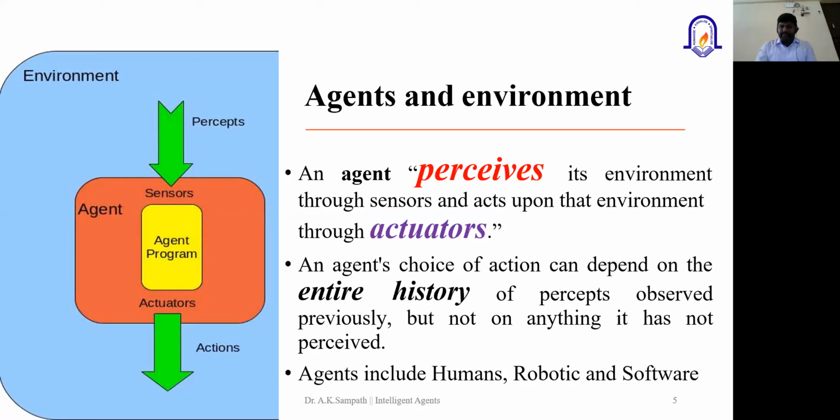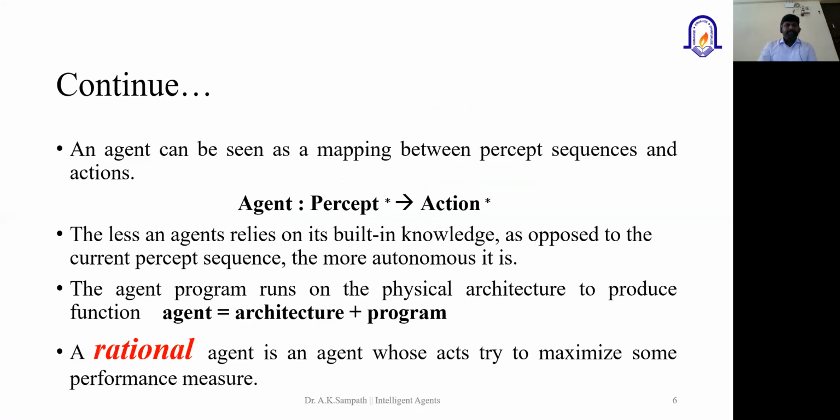And the agents may include humans, robots and other software, right? An agent can be seen as a mapping between percept sequences and actions. It receives the inputs from the environment, and based on the inputs it is going to perform some actions.